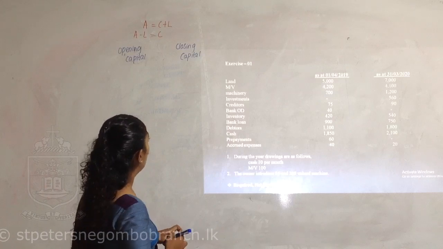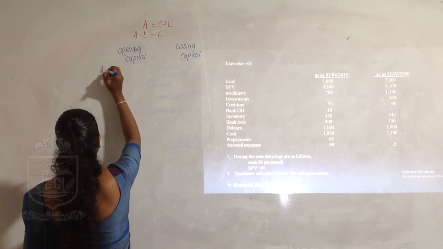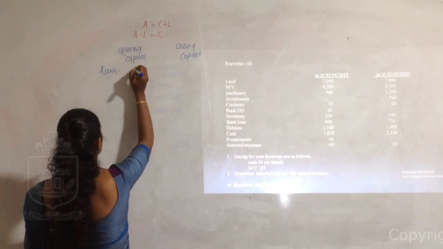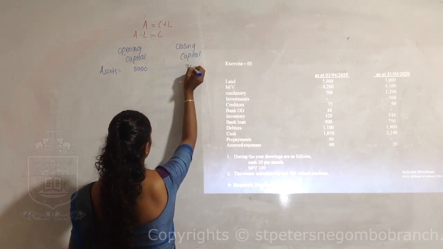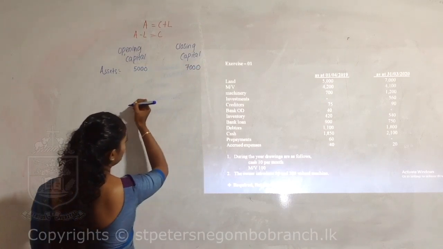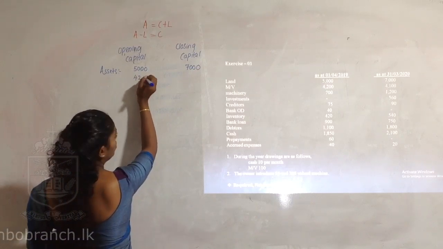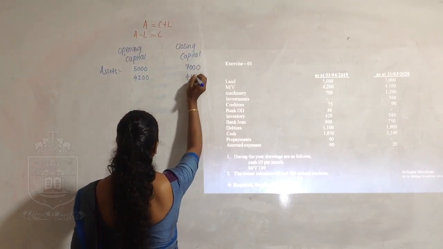Land opening 5,000. These are assets. Opening 5,000 and closing 7,000. Machinery opening 4,200, closing 4,100.